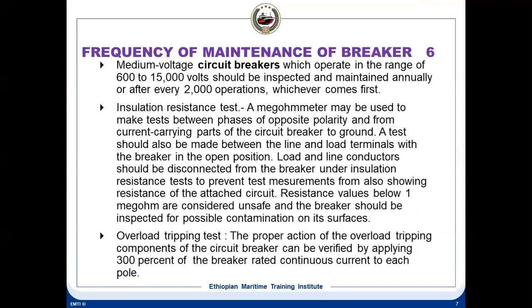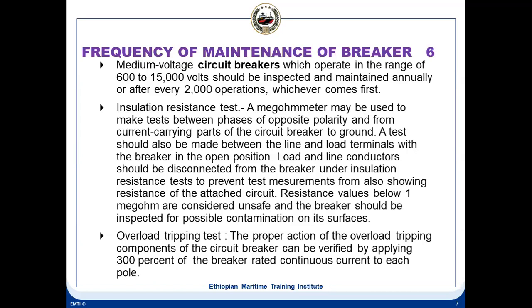And the second one is the operating cycles. You see that the maintenance of the breaker is carried out based on how many times it is operated. As I was telling you, you have a counter on the front of the breaker. You can carry out maintenance annually, or every 2000 operations. 2000 operations means 2000 opening and closing operations, which is recorded on the breaker by a counter. So whichever comes first, either one year or 2000 operations.